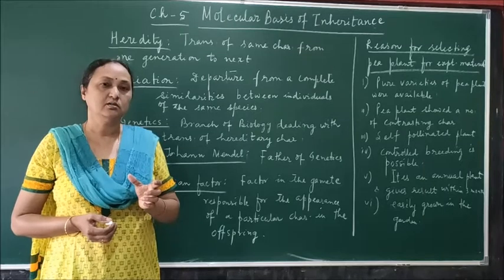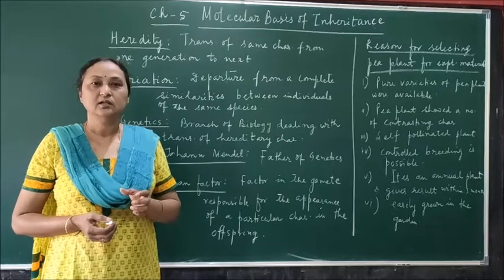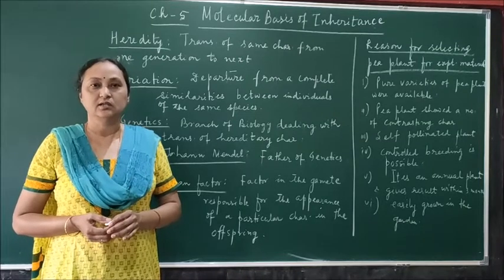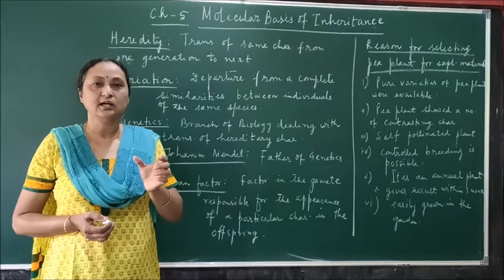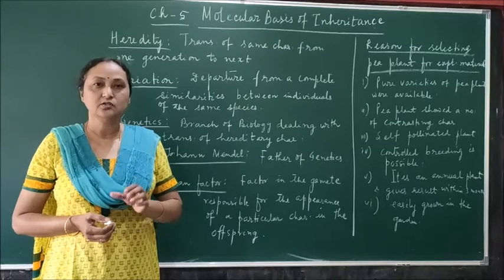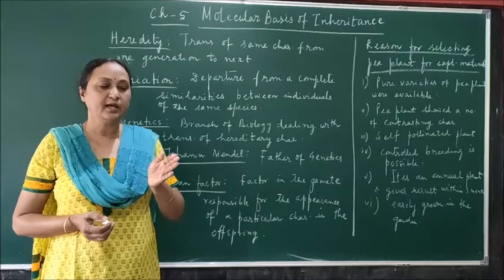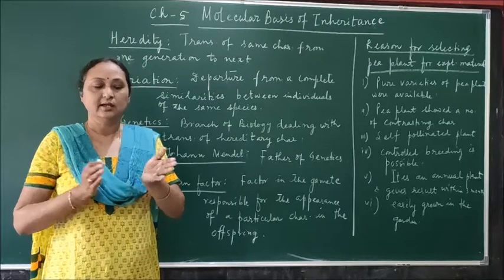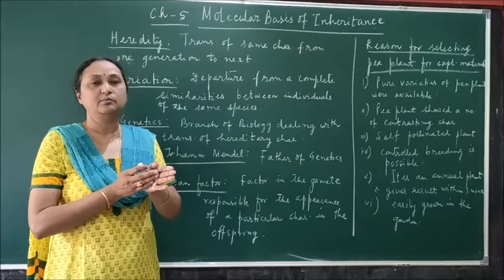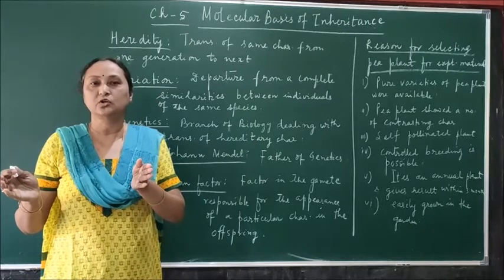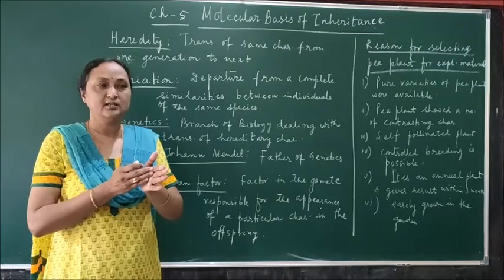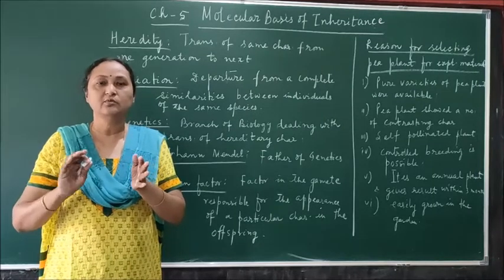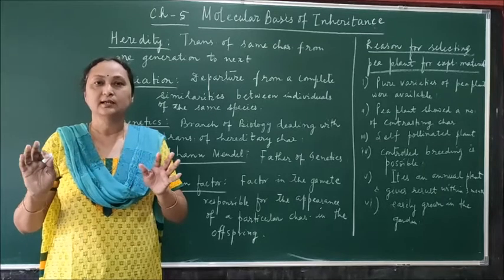Actually Mendel was a monk, and in his monastery garden he did experiments on garden pea for 7 years continuously. And he took 7 contrasting characters. Contrasting characters means opposite characters. So in the pea plant, many varieties were found having opposite characters. For example, if one pea variety has a tall plant, then another pea variety has a short plant. If one pea variety has a purple flower, then the other has a white flower. So that is the meaning of contrasting, just opposite characters.